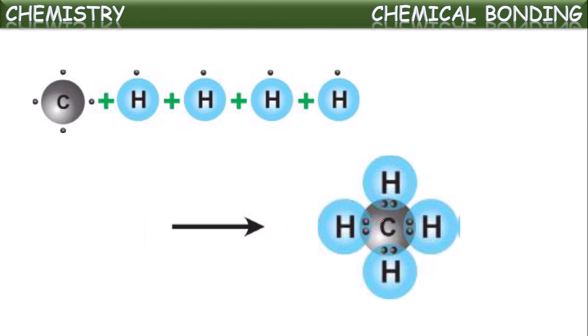Here we don't call this all together a multiple bond, because between 2 atoms only 1 pair of electrons is shared. So 1 covalent bond here, 1 covalent bond here, here 1 more, here 1 more. 4 individual covalent bonds are there. But in the case of nitrogen, the N2 molecule you have seen, 3 covalent bonds are there between the same 2 atoms. Then all the 3 bonds together we consider as a triple bond. But here between any 2 atoms, sharing of only 1 pair of electrons is occurring. So 1 covalent bond exists. That is why we say the methane molecule has 4 single covalent bonds.